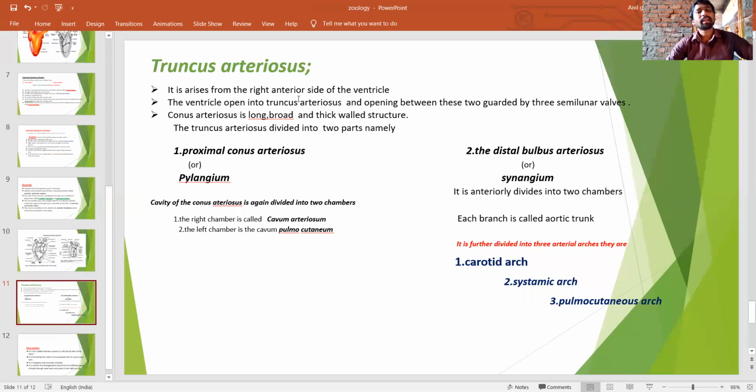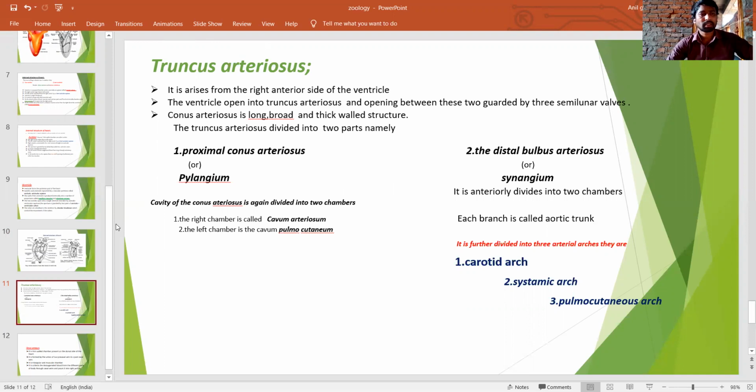Next, truncus arteriosus. The truncus arteriosus arises from the right anterior side of the ventricle. It is present on the ventral side of the heart.